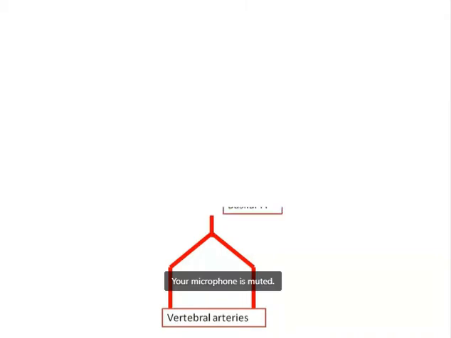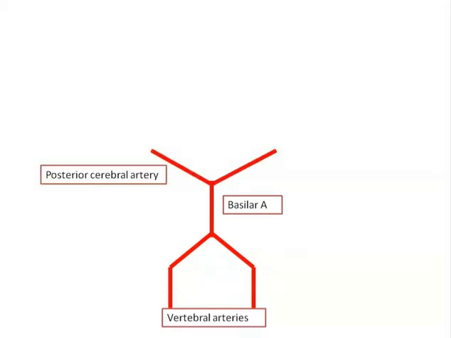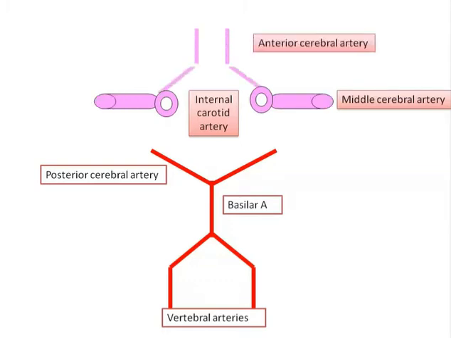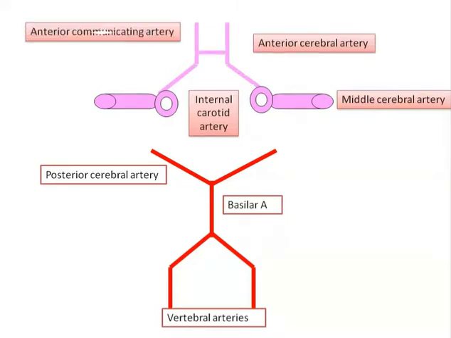In the diagrammatic representation of the circulus arteriosus, the vertebral arteries come from each subclavian artery and unite in front of the pons, forming the basilar artery, and it gives different branches. Among them, the posterior cerebral artery is a very important component of the circulus arteriosus. The internal carotid artery gives the middle cerebral artery and the anterior cerebral artery, and the posterior communicating artery connects the middle cerebral with the posterior cerebral of the same side.